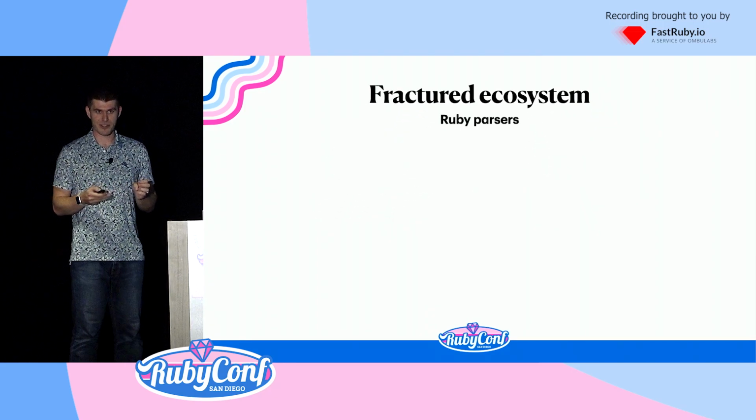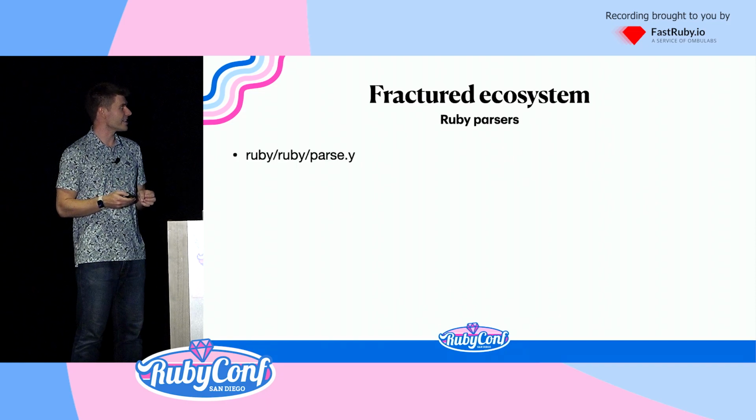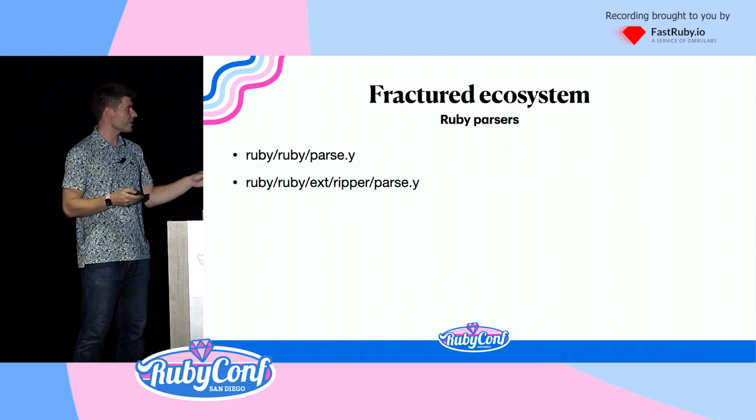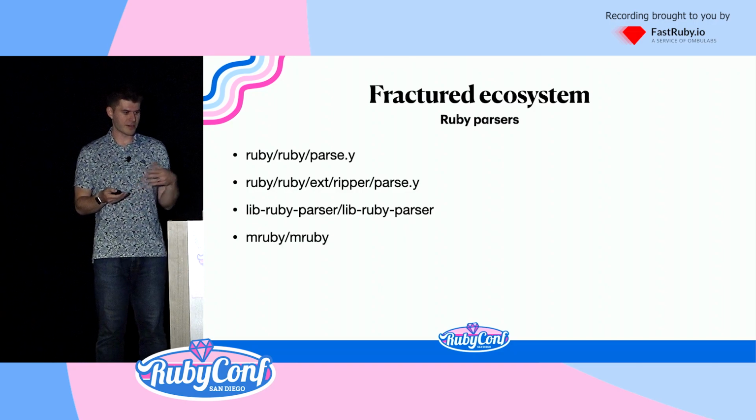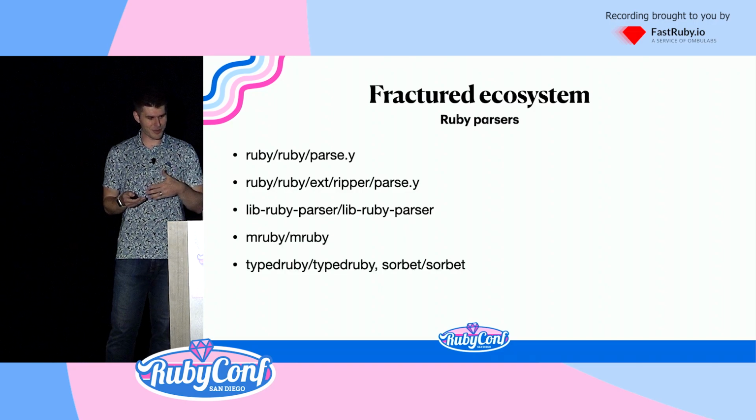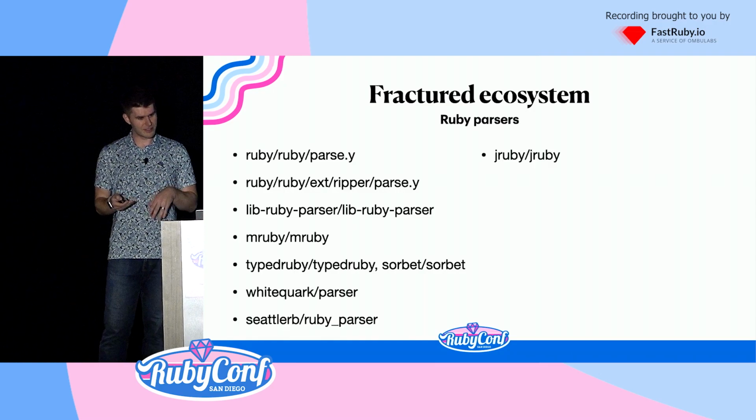So let's talk about parsers. In existence, there is the canonical parse.y in CRuby. There's Ripper. libruby_parser is a Rust parser. There's mruby's parser. Sorbet is using typed Ruby's parser historically. There's the whitequark parser gem, the ruby_parser gem.